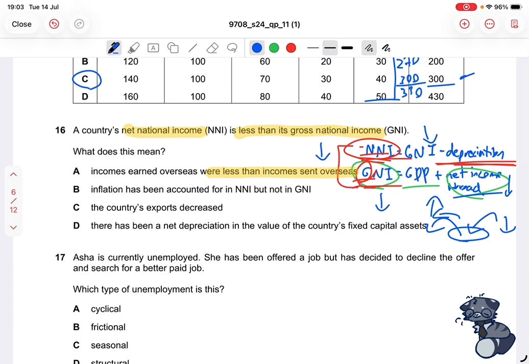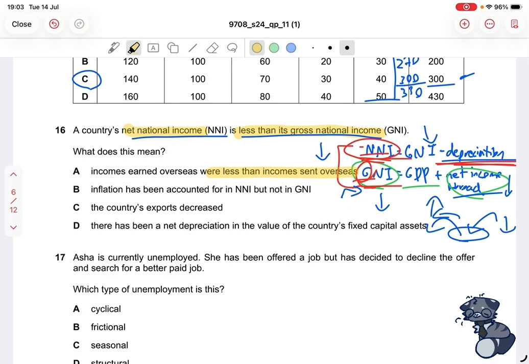But does that explain why a country's net national income is less than its gross national income? No, because this doesn't explicitly explain that, because the reasoning behind why net national income is less than gross national income is because we have deducted depreciation, whereas in GNI, depreciation is included. That's the main reason. So let's check the next option and see what it says.